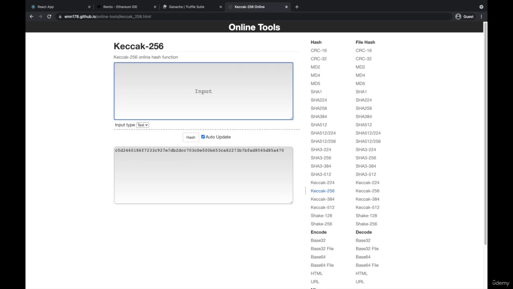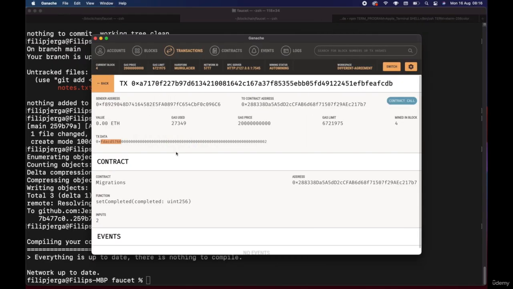So that's what I want to tell you about, to keep in mind this Keccak function. This is a hash function, and it's very important in the Ethereum environment because it's used quite heavily. In the next lecture, we'll continue, and I would like to talk about how we called this thing here.